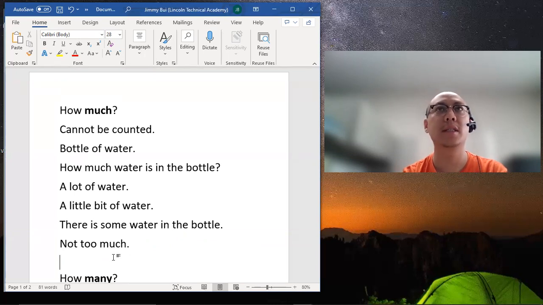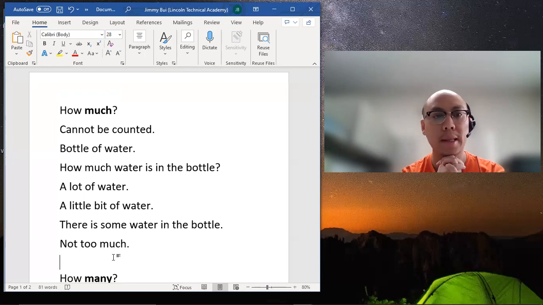But if the question is how many sticks of butter, that is something quantifiable. I can open a box of butter and I know each box has 4 sticks. How many sticks of butter do we need for that recipe? 1, 2, 3, perfect. How much butter do we need? Between the 2 people, a lot of butter, right? About a half a stick. And that's when we would say how much.